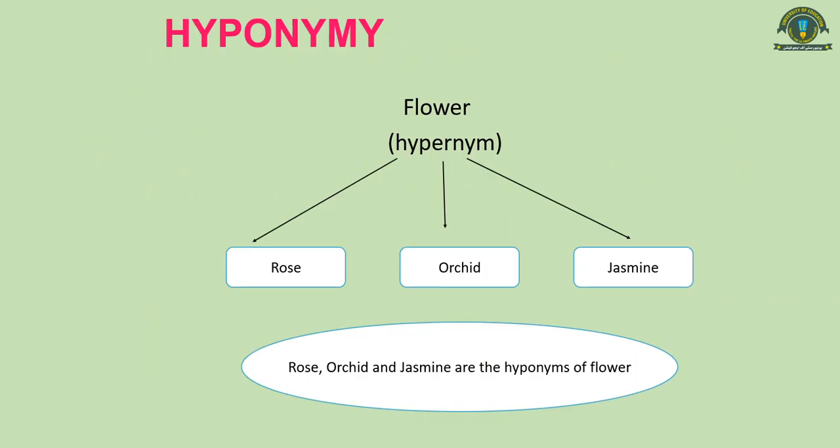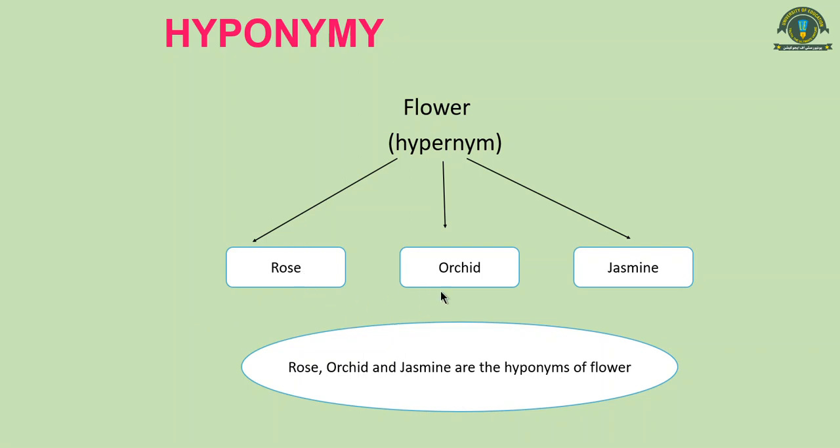Now look at this diagram. You can also diagram hyponymy like this. So you can see here the hypernym is here, and it is the superordinate term, the more general, the more abstract term, and these are the hyponyms. One other term which is sometimes used in some books is the term co-hyponyms. Co-hyponyms are the hyponyms of each other.